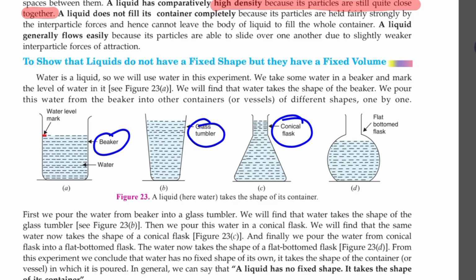This is a conical and this is a flat bottom flask, or say a volumetric flask. The capacity may differ, the shape may differ, but I have taken 50 ml only in all the containers, but it is looking different because the liquid doesn't have its own shape. It takes the shape of the container.